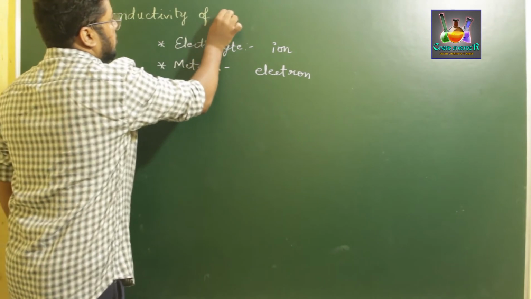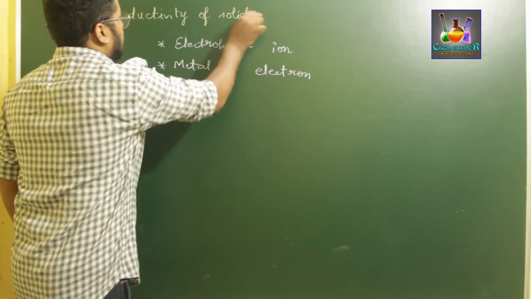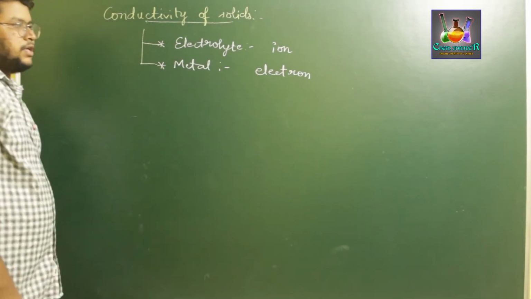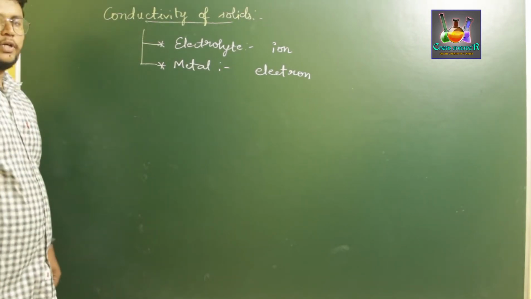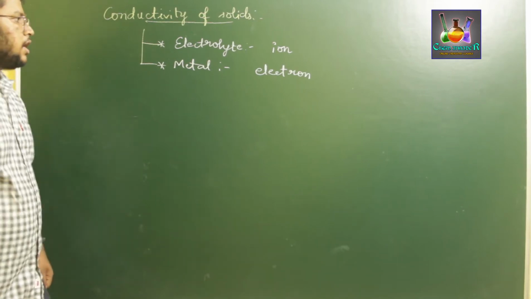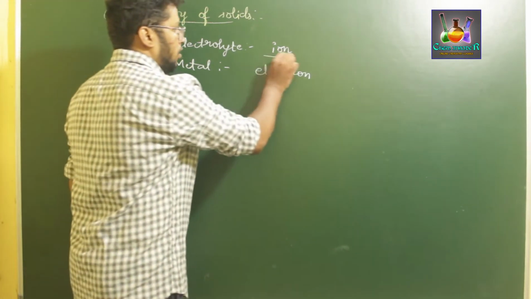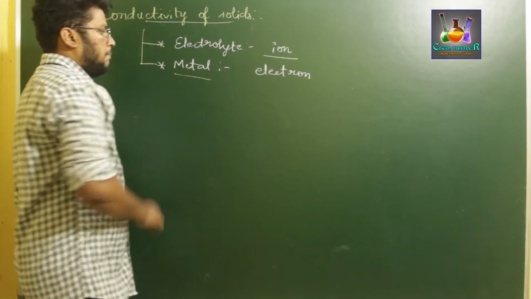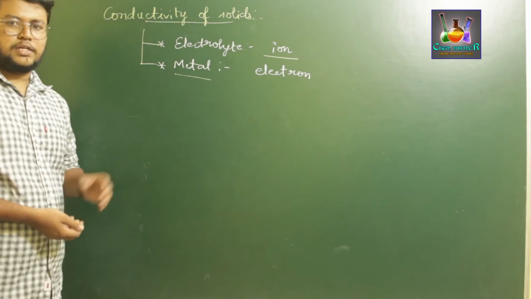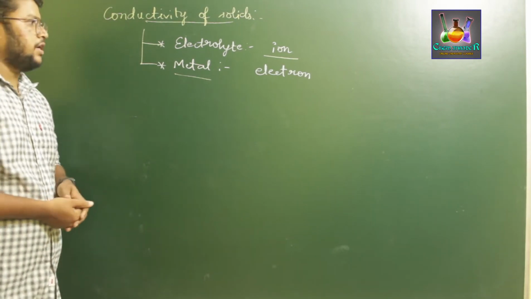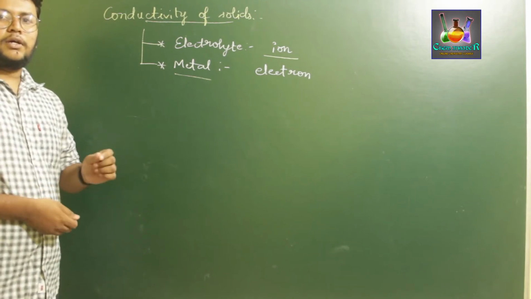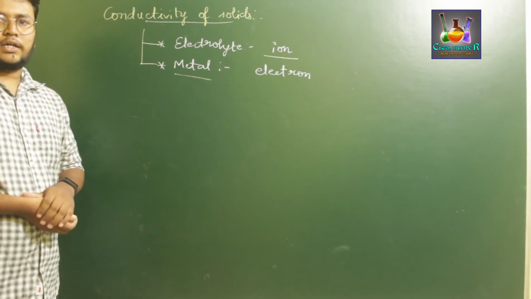Conductivity of solids depends upon two things. If it is an electrolyte, it depends upon the movement of ions. If it is a metal, it depends upon the movement of electrons. As we know, we have certain ionic solids and some metallic solids. As we discussed in the second class, during the classification of crystalline solids, ionic solids and metallic solids are better conductors of electricity.